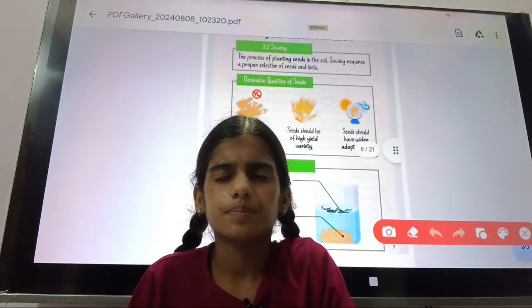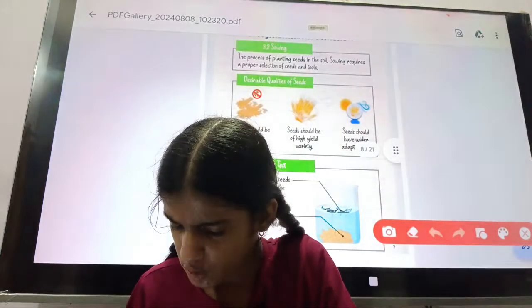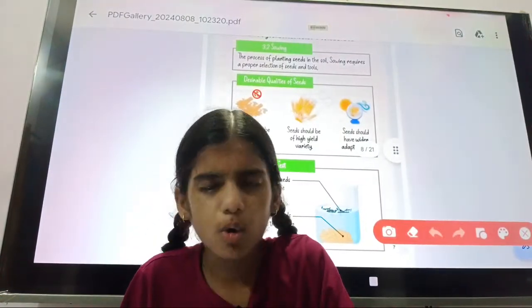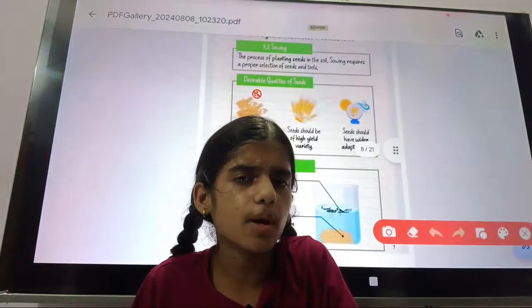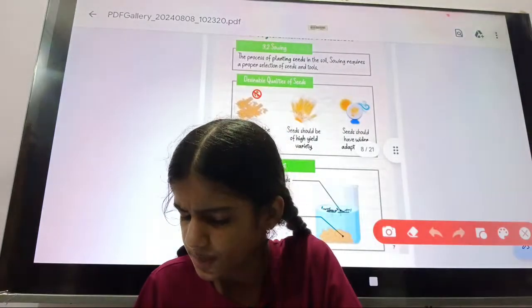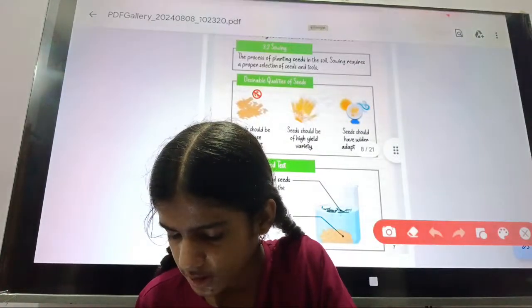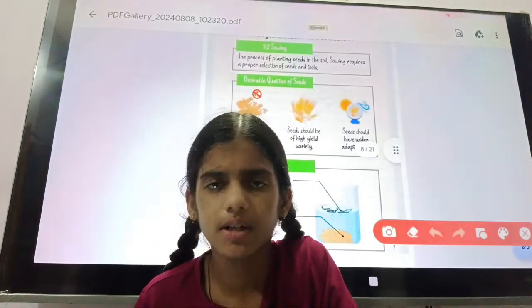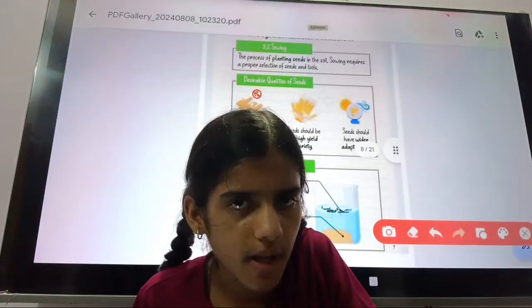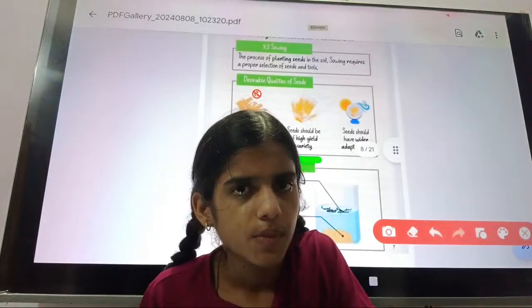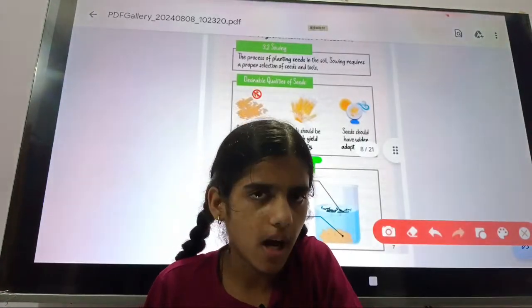Many insects can attack the crops. So, desirable qualities of seed. In the desirable qualities of seed, three points are coming. What will they be? First, the seed should be disease resistant, the seed should be disease free. Second, the seed should be of a high yield variety.